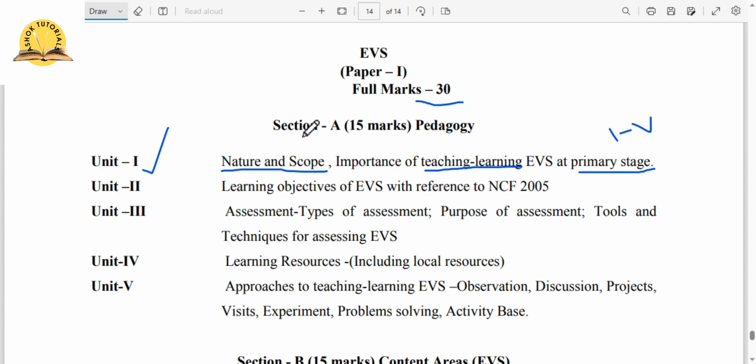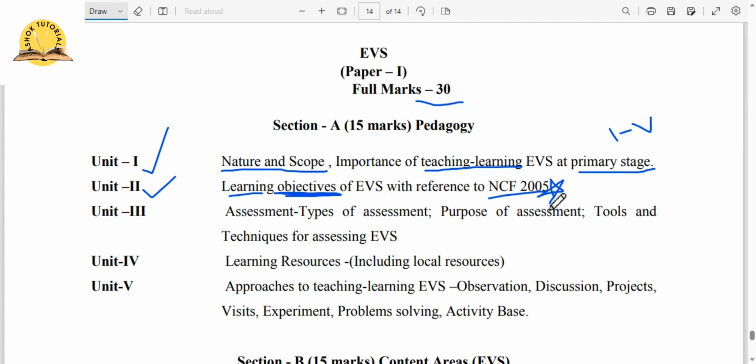So now let us see unit 2. In unit 2, we have learning objectives of EVS with reference to NCF 2005. All right. So we will be learning about the objectives. What are the different objectives of EVS with reference to NCF, National Curriculum Framework 2005. Let me give you a star mark here. This is very important, my dear friends.